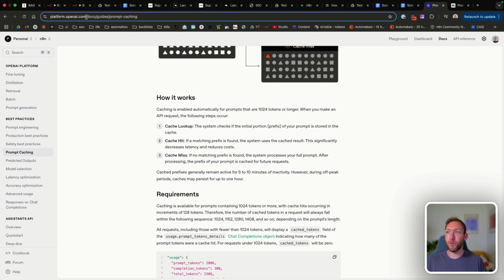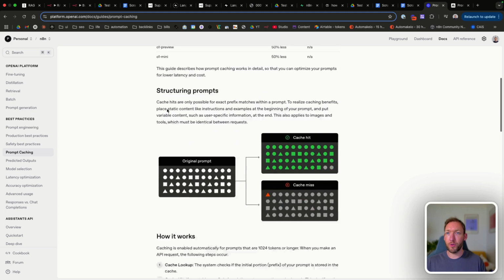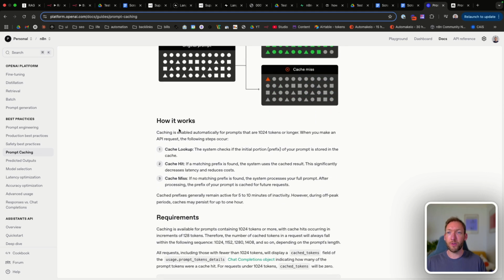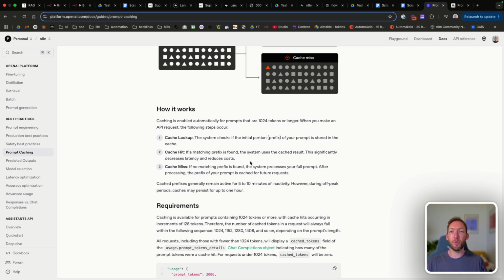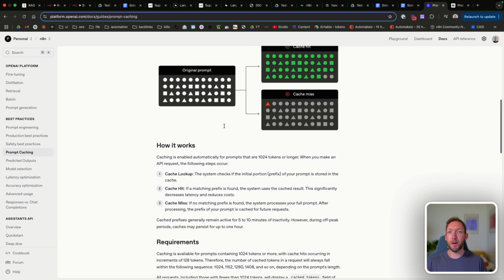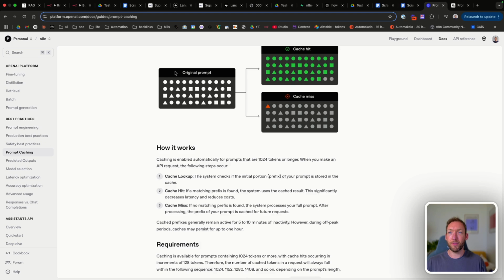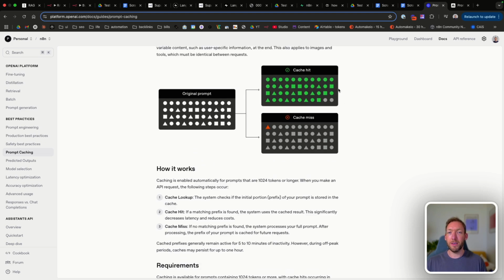So I've just gone to OpenAI's docs around prompt caching here, and it's got a few key things for us to note. Caching is enabled automatically for prompts that are 1,024 tokens or longer. So it's actually quite a small minimum limit at which point it would be cached. If we hit it with multiple queries, then how it works is it checks. The original prompt is passed in. The context is then cached.